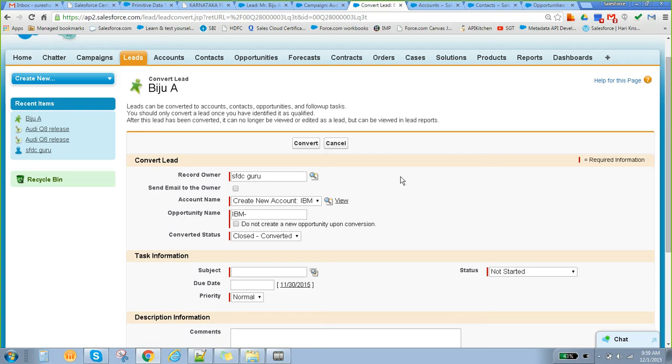Let's say from the north side I am handling that particular lead, you are handling the south side, and some other team is handling the central zone. In that case, we can put their name as the record owner. So instead of making the lead owner the same as the account owner, we can place that particular person. Okay, clear? Yeah, I got it.